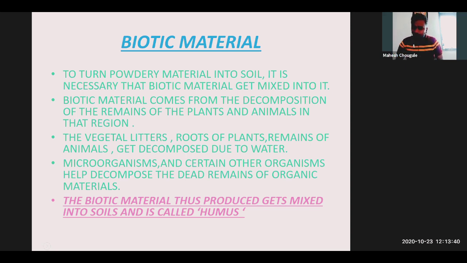If the proportion of humus in the soil is greater, the soil becomes fertile and is helpful to cultivate good crops. That soil is called good soil to cultivate the crops.